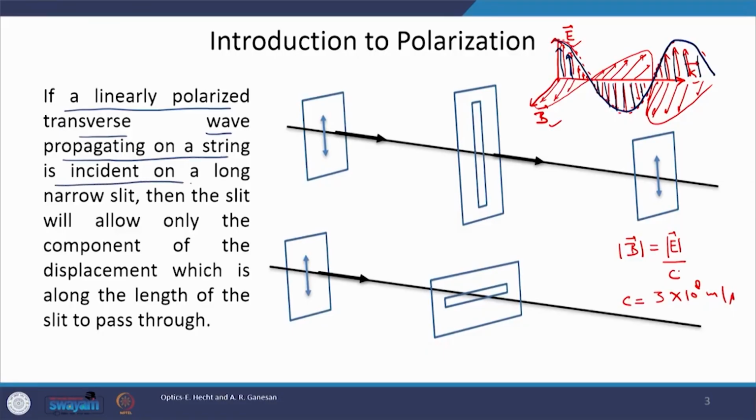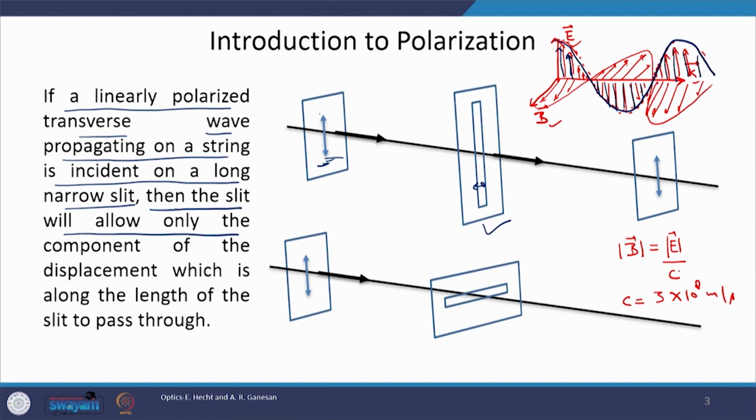Okay. Now, if a linearly polarized transverse wave propagating on a string is incident on a long narrow slit as shown here, an opening of certain width, and the wave is polarized linearly with its direction of polarization along the length of the slit, then the whole of this oscillation will pass through. If there is some rotation of the oscillation or of this narrow slit, then it will stop a component of the wave.